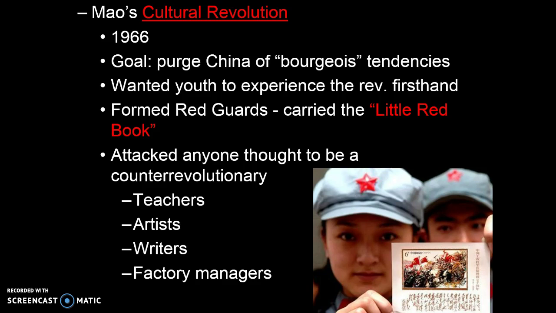These were the middle-class people, the educated ones, business owners, lawyers, doctors, teachers. And so he tells the easily influenced youth to experience the revolution firsthand. Go against your teachers, go against figures of authority, go against people who may try to organize your life for you. And in this way, he's getting rid of the bourgeoisie.